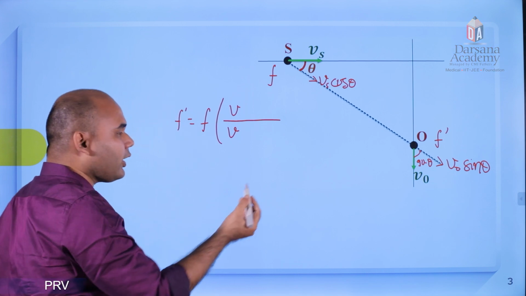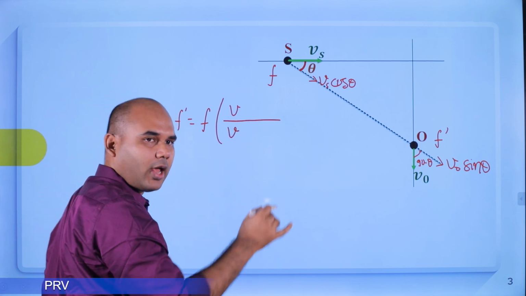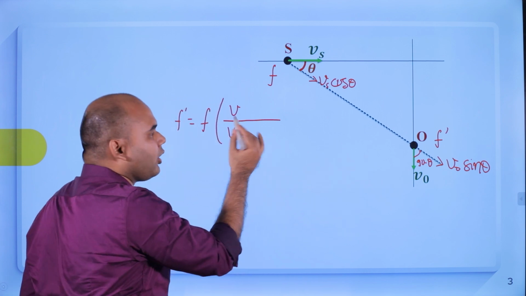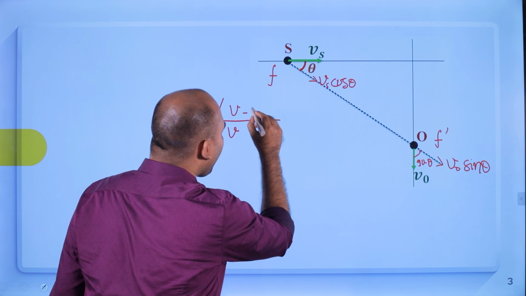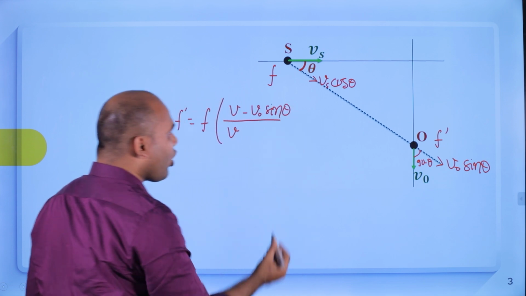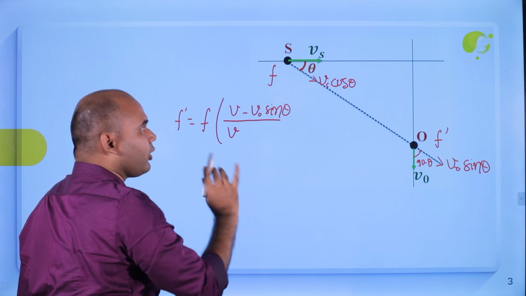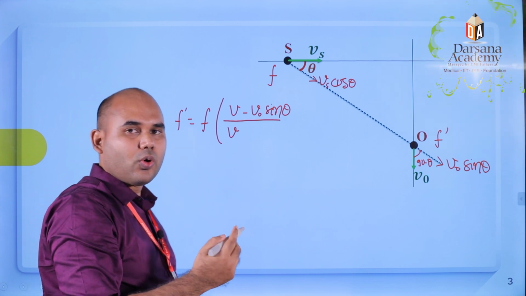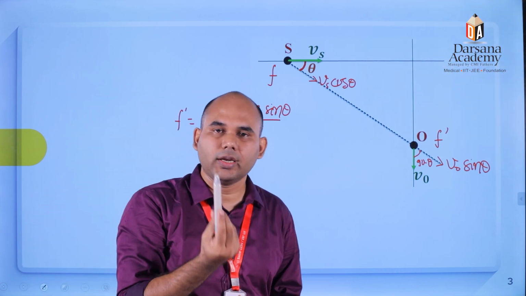Here you can see the observer in the numerator and it is moving away, so frequency will decrease, so minus sign. Minus VO sin theta. Then the observer is moving away, but the source is approaching the observer, meaning due to source motion frequency will increase.